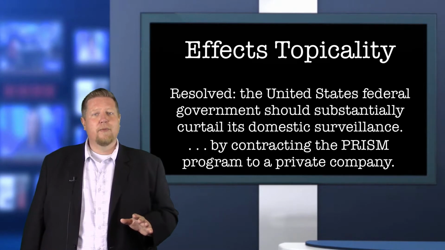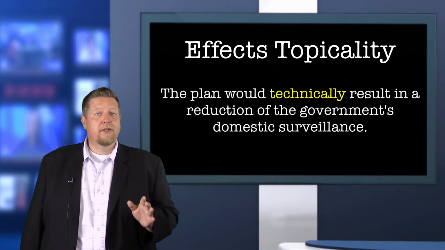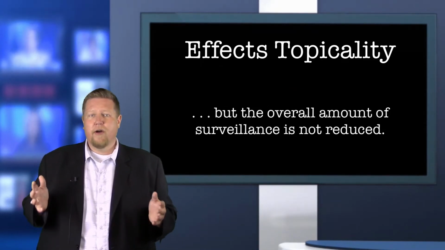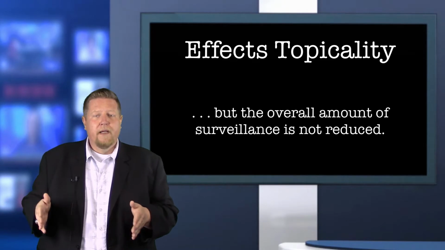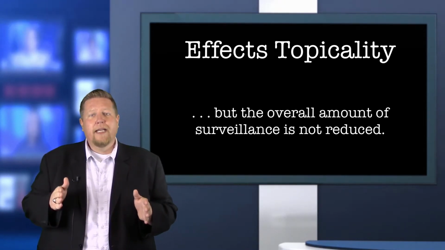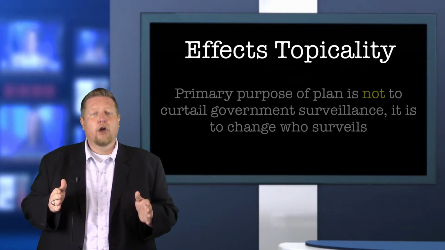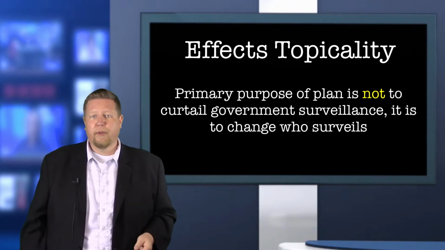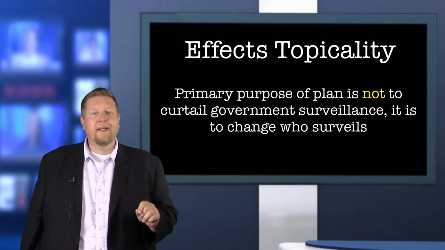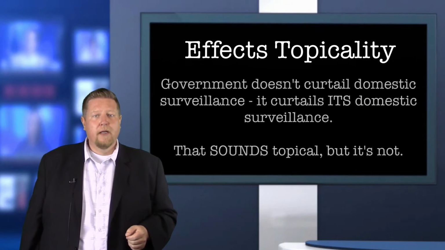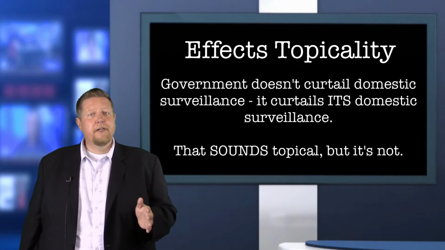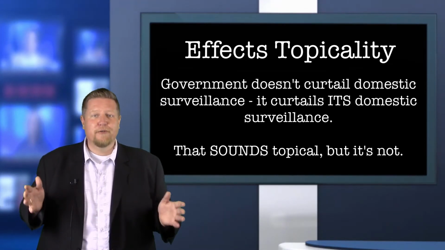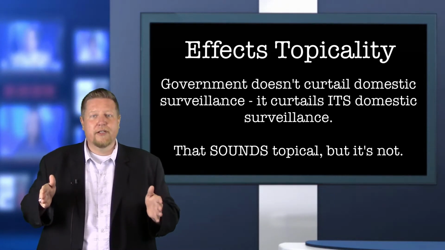Now, on the one hand, this affirmative would result in a substantial reduction of domestic surveillance by the federal government. On the other hand, the amount of domestic surveillance has not changed at all. It's just shifted to a private company. The problem with this plan is that the curtailing of domestic surveillance by the federal government occurs as an effect of the plan. It's a side benefit that isn't the primary purpose of the affirmative plan. In this case, the federal government rapidly increases the amount of surveillance by a private company, which has the convenient effect of decreasing the amount of surveillance by the federal government. But ultimately, the federal government doesn't curtail domestic surveillance, it simply curtails its own domestic surveillance.